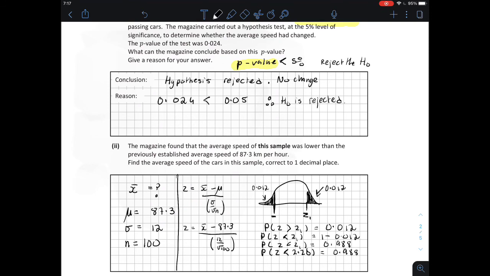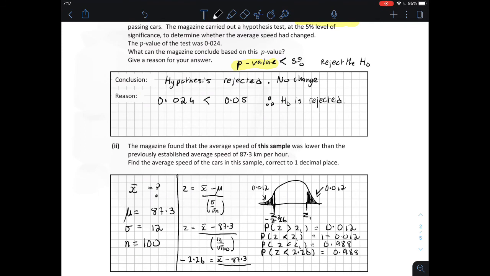Going to our tables, we find our closest z-score for 0.988 as 2.26. So we know that our sample speed was lower than previously established, which means that my z-score will be a minus value because it falls below our mean of 87.3. Therefore, our z-score is minus